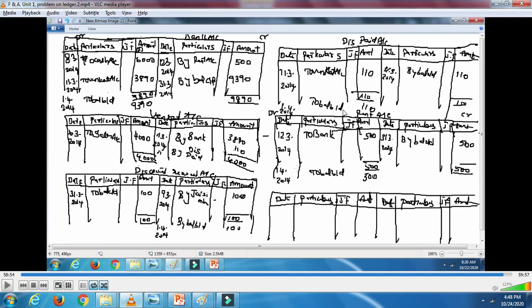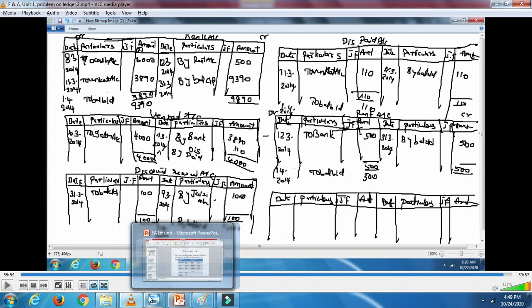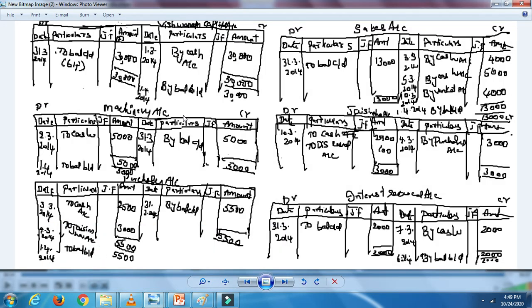Here also discount paid is coming on the debit side, balance brought down, so you take it on the debit side of the trial balance. Rent paid, balance brought down, is on the debit side, so you take it on the debit side only. Vishwanath's capital is coming on the credit side, so it will come on the credit side of the trial balance.